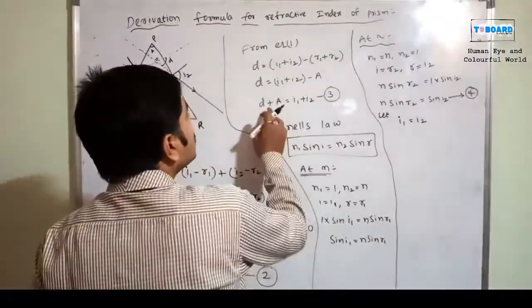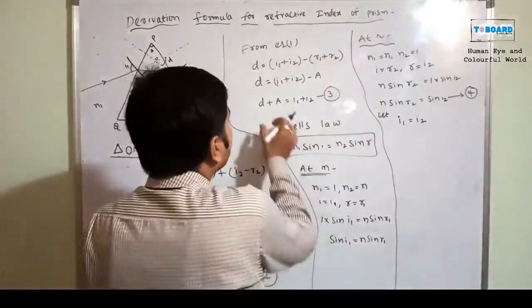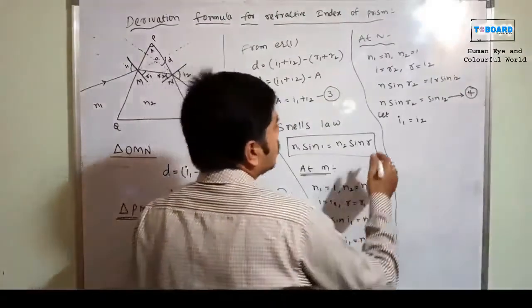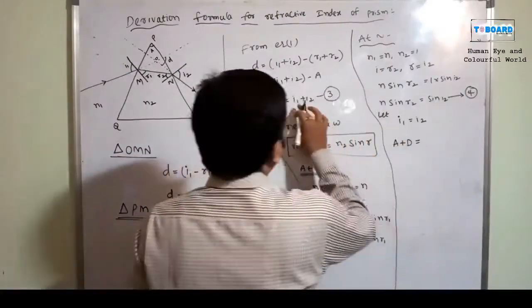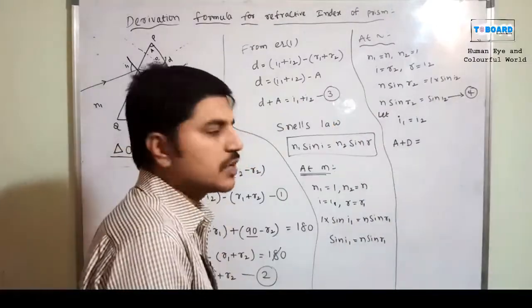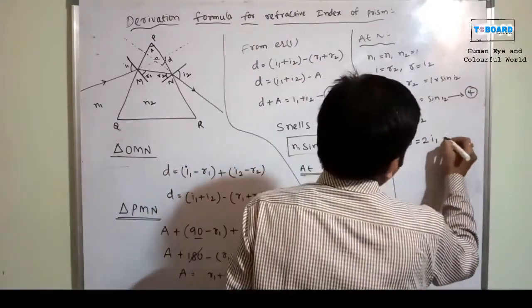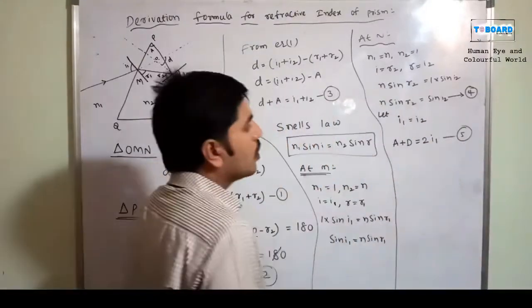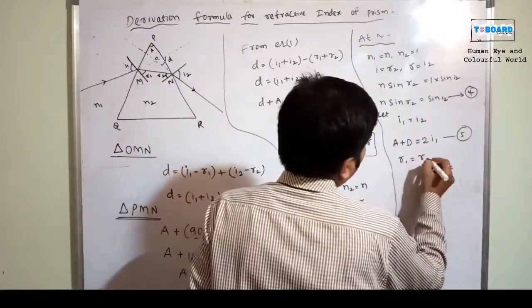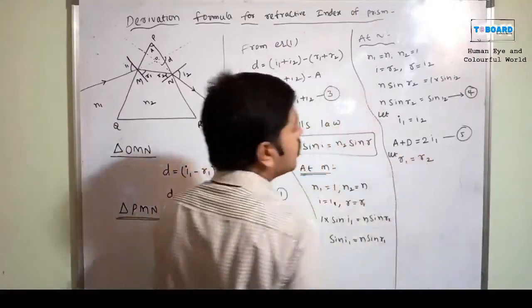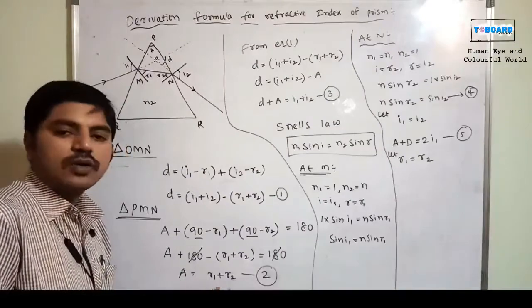So in this situation, what does that mean? D is the angle of deviation. I will keep it as capital D. So A plus D is equal to I1 plus I2, which means 2I1. For example, if I consider both are I1, that is 2I1, the fifth equation now. Then if I take R1 is equal to R2, let R1 be equal to R2. In this equation, A is equal to R1 plus R2.